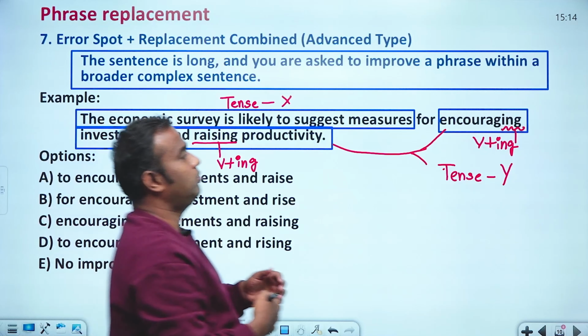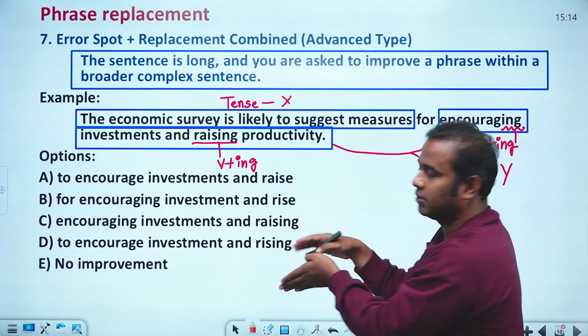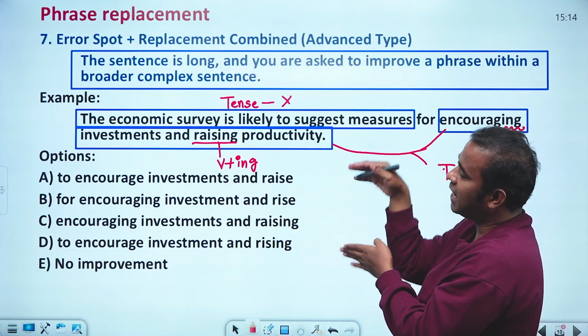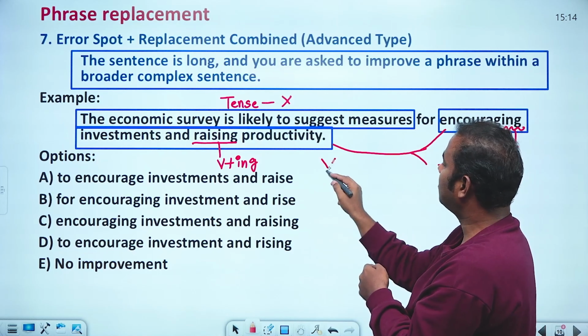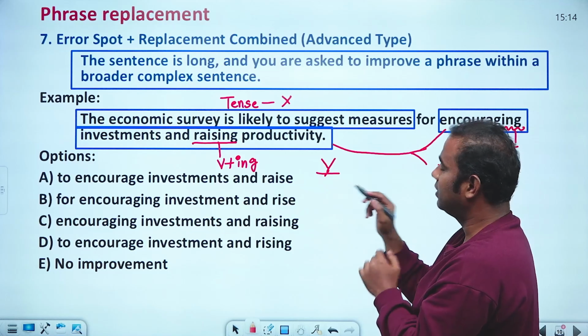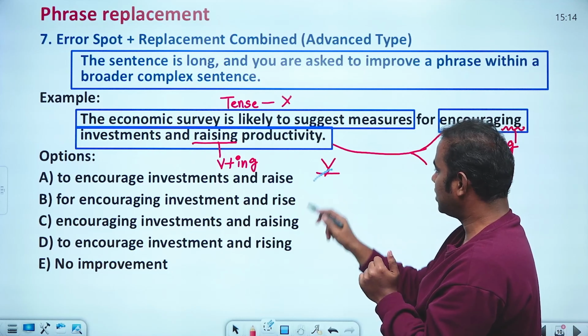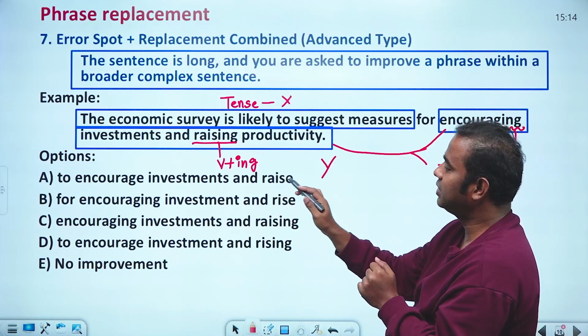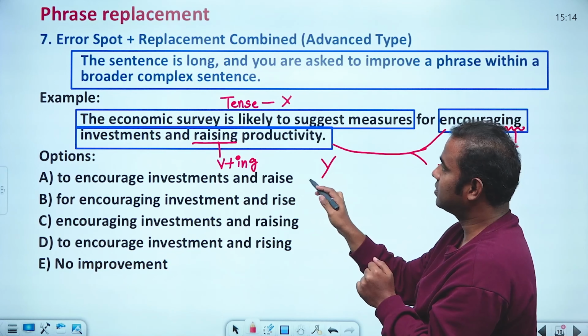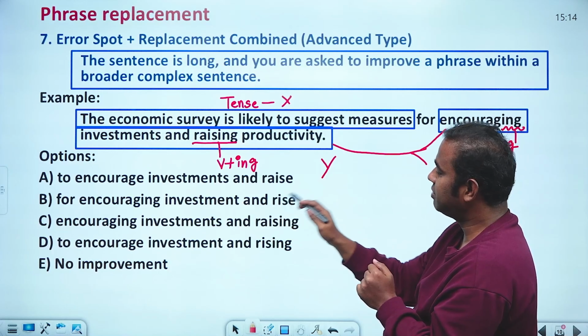If you look at the answers, they have given options only to correct Y. So correcting Y: "for encouraging investments and rise".